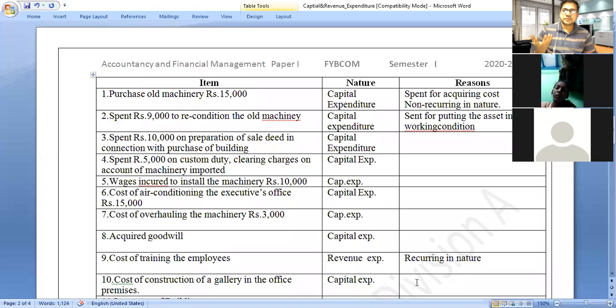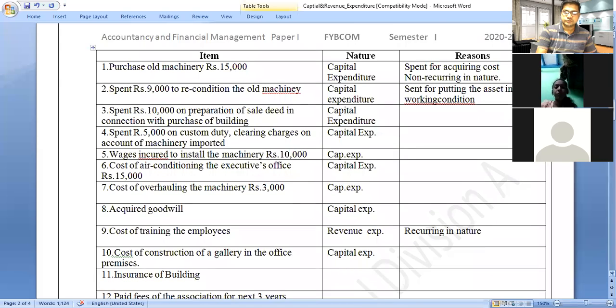Gallery is one of the assets, and it is created, and it is non-recurring in nature. This expenditure is not done every day. It will be used for a long period of time. Therefore, it is a capital expenditure. Yes, I hope you understood what is going on.